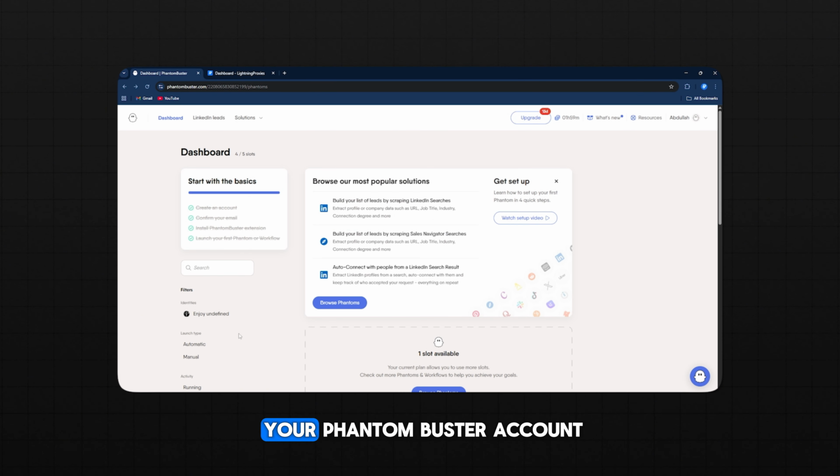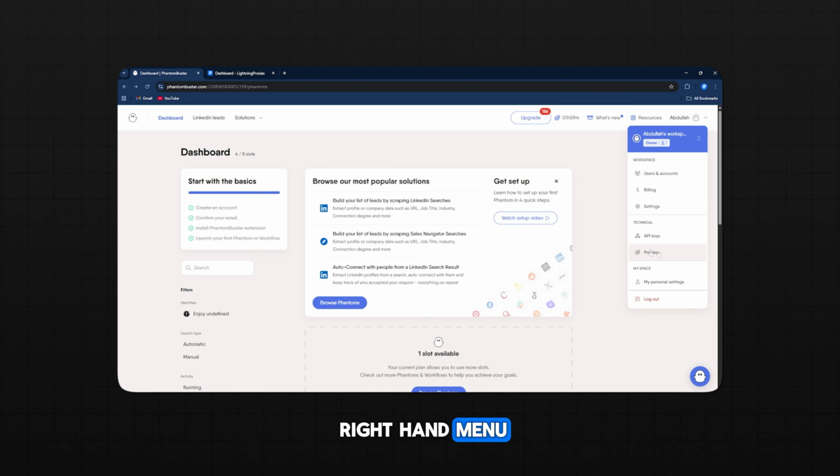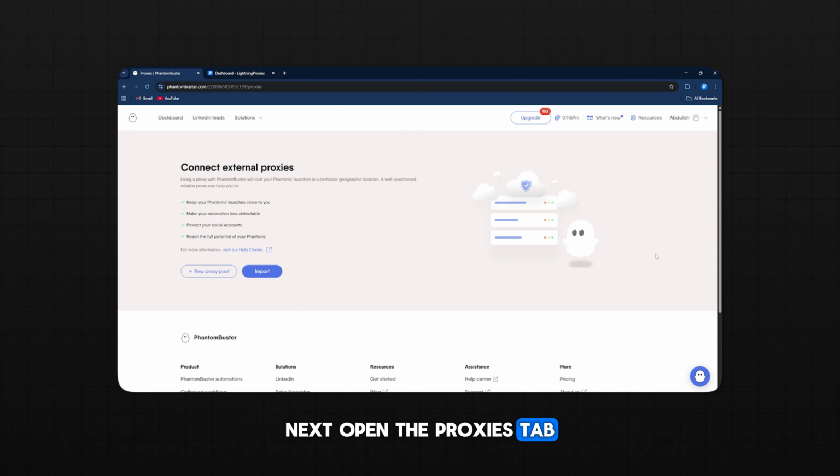First, log into your PhantomBuster account. Once you're in, head over to the Profile section on the right-hand menu. Next, open the Proxies tab. This is where you'll connect Lightning Proxies to PhantomBuster.